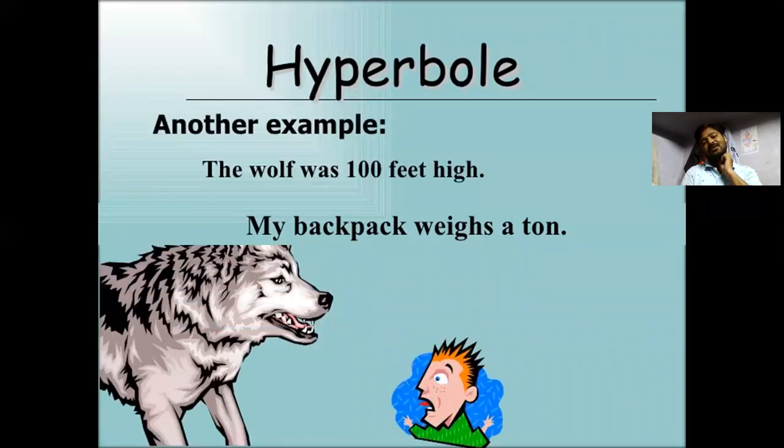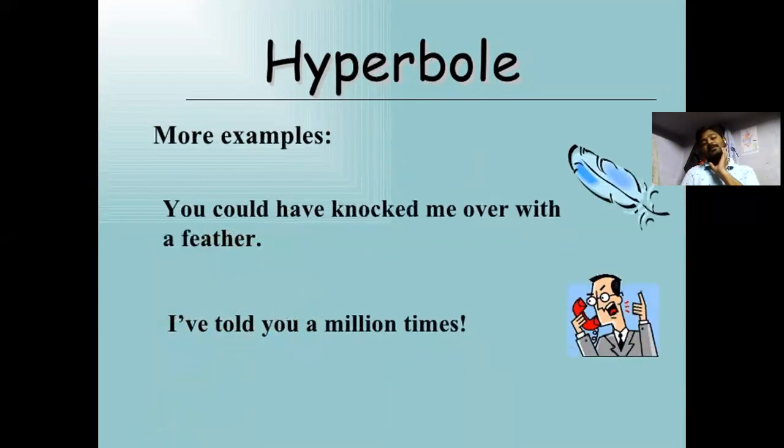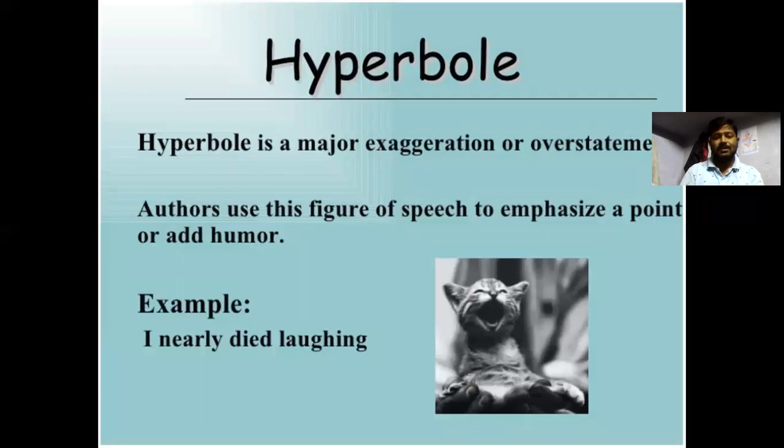Another example: the wolf was 100 feet high. More examples: you could have knocked me over with a feather. A feather cannot knock anyone over, so it's impossible. That's what hyperbole is. I have told you a million times. Hyperbole is a major exaggeration or overstatement.